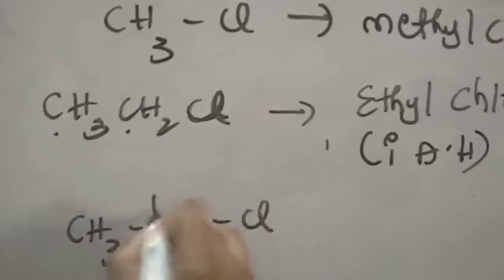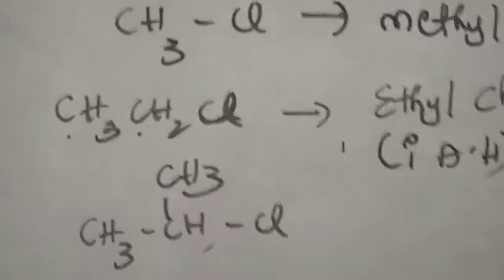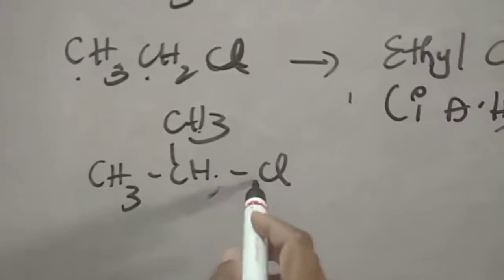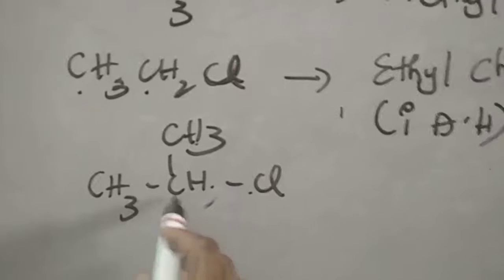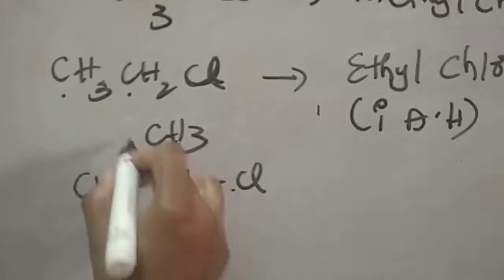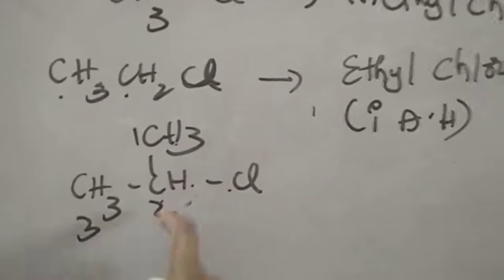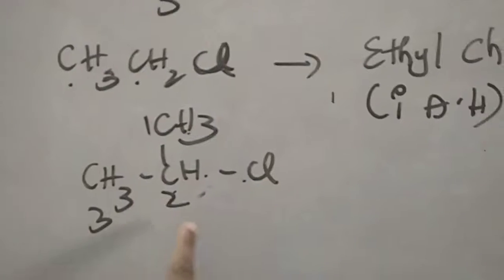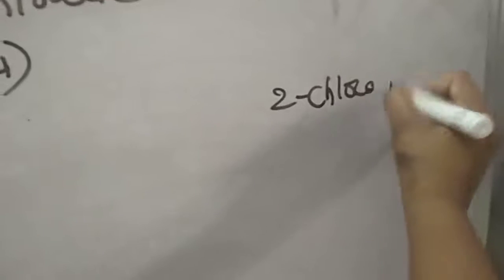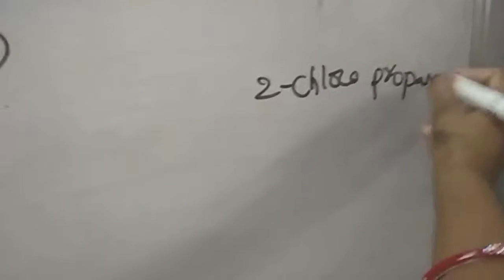One of the hydrogens here I replaced with CH3. I am giving the numbering here. So CH3CHClCH3, with the halogen attached to the second carbon. While writing the IUPAC name, we have to take the straight chain. So 1, 2, 3. So what can we write as the IUPAC name? 2-chloropropane. But what is its common name is important.